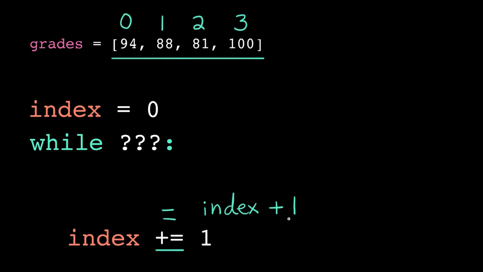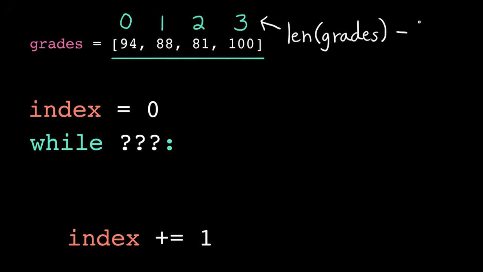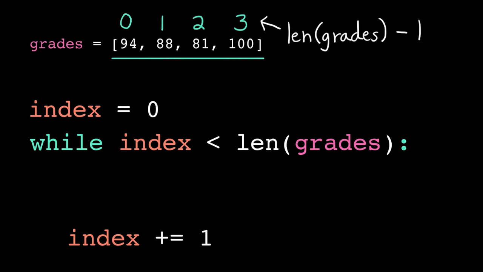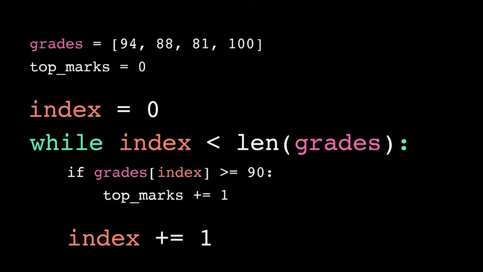This is equivalent to index equals index plus 1. Okay, but when do we stop? Well, when we get to the end of the list. We know that the last element of a list is at the index length of the list minus 1. So that should be our last iteration, which means we want to stop when index equals the length of the list. Then we just move that conditional inside the loop body, so we do that comparison on every iteration.